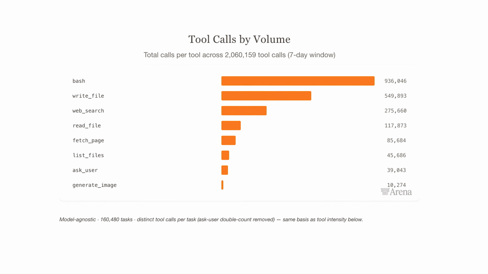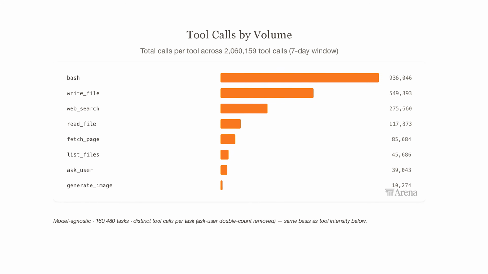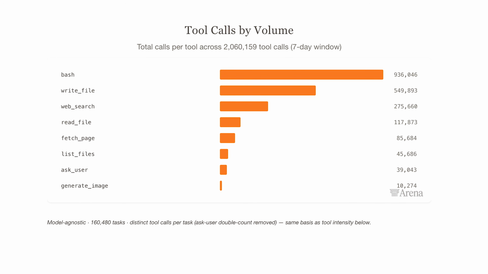We have lots of different tools. Mainly the most widely used is Bash. I think in the past week, we've invoked Bash nearly 1 million times. And that's a versatile tool for all sorts of things. It could be from workflow automation. That's like, I'll pull this YouTube video, get me the transcript, upload that to a Word document, and then convert that to a PDF, and then get me timestamps or something like this. It could also be coding. It could be build me a personal website. From that personal website, turn it into a resume, and so on and so forth. All of these are enabled through Bash and Writefile and our sandbox workspace.